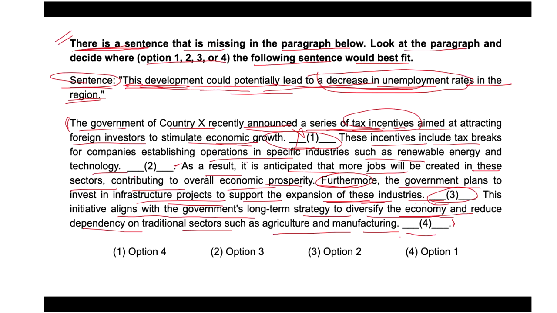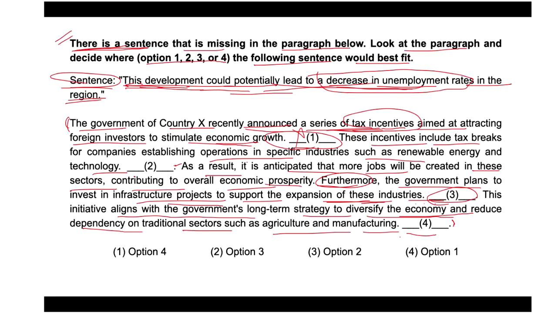we could refer to the what? The government of country X recently announced series of tax incentives aimed at attracting foreign investors to stimulate economic growth. This development could potentially lead to a decrease in unemployment rates. Is it a decrease or increase in unemployment rate in the region? This incentive include tax breaks for companies establishing operation in specific industry, such as renewable energy and technology.